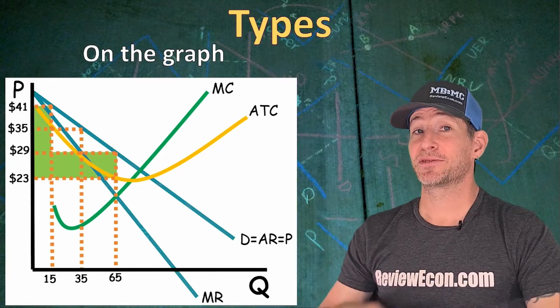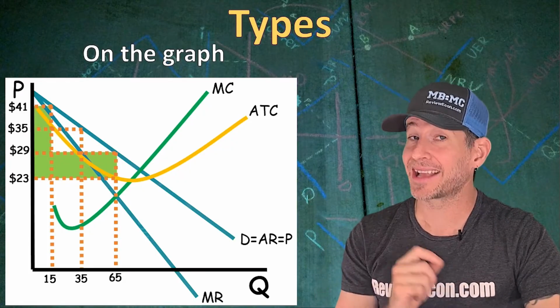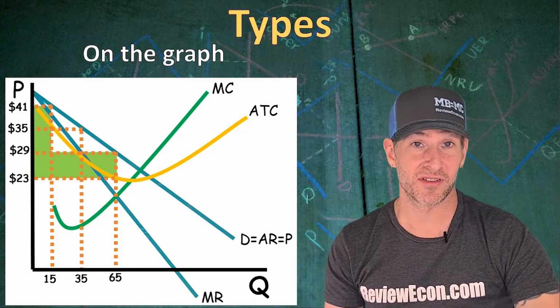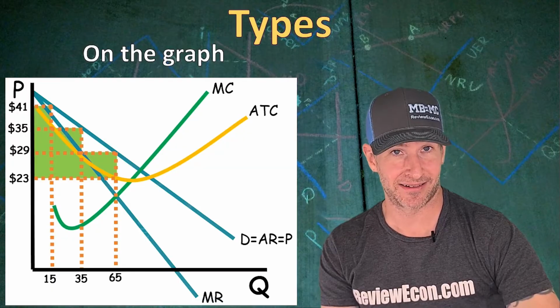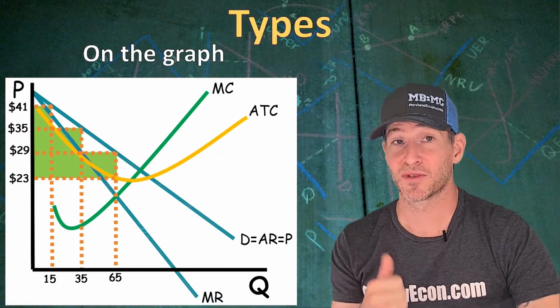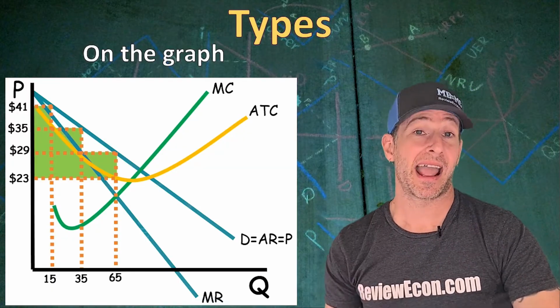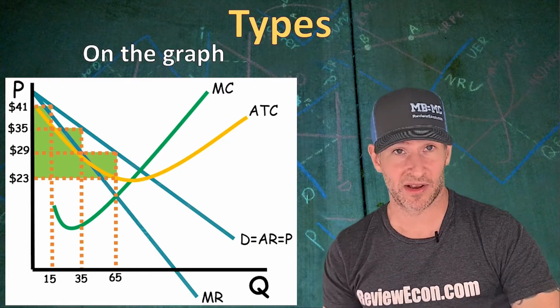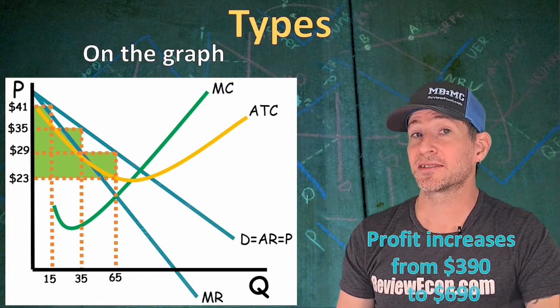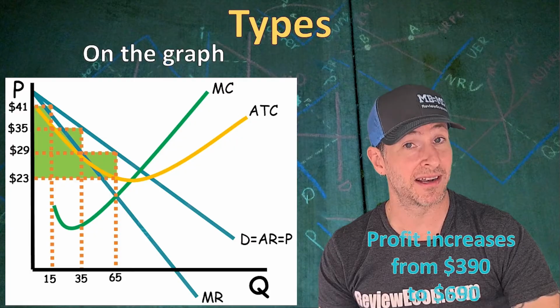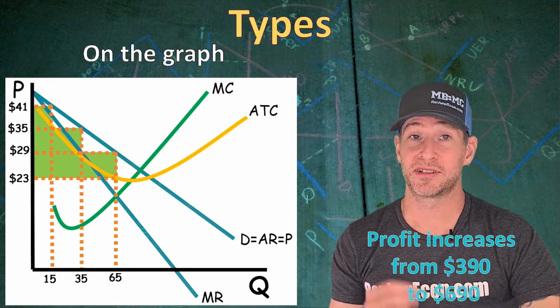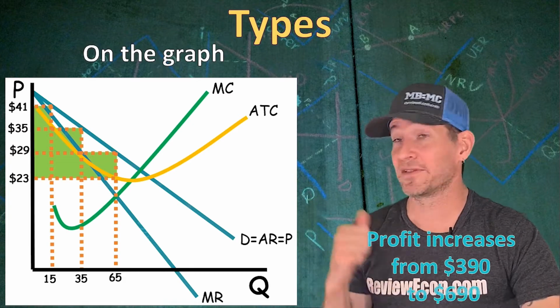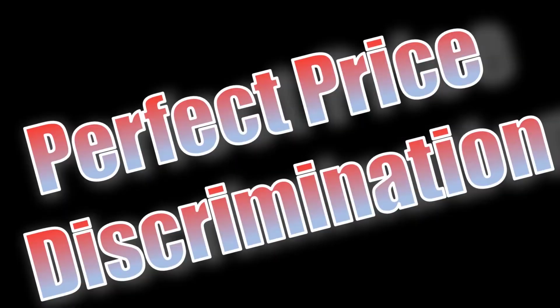And if this monopoly was able to identify those consumers and charge them the $35 for those next 20 units, that would increase their profit by that box right there. And so by dividing their consumers into three distinct groups and charging them the higher price that they're willing to pay, they can increase their economic profit from $390, where it was when they were just a single price monopoly, all the way up to $690, which is what we've got here, shaded in green.